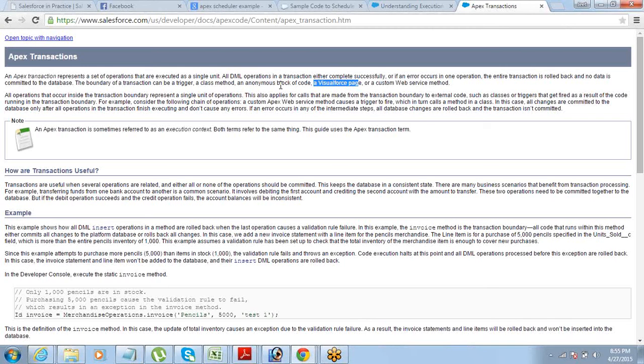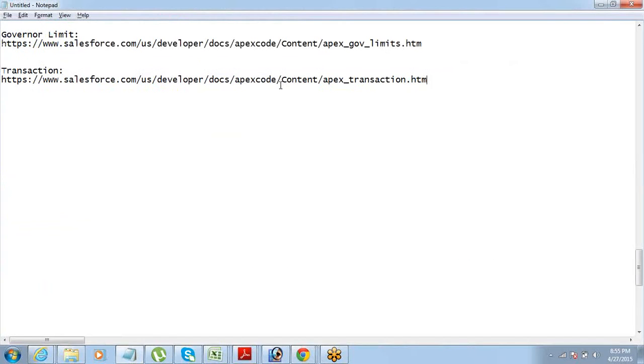In that case, either all three of them will get created or none of them will get created. It will not happen that your account got created and opportunity has an error and does not get created. So we did an account insert, opportunity insert, and then a contact insert.